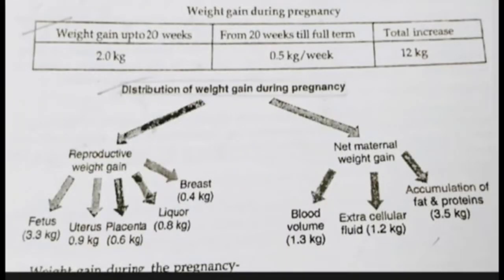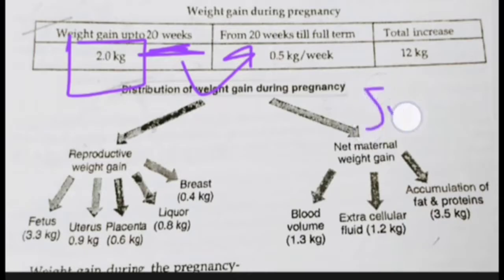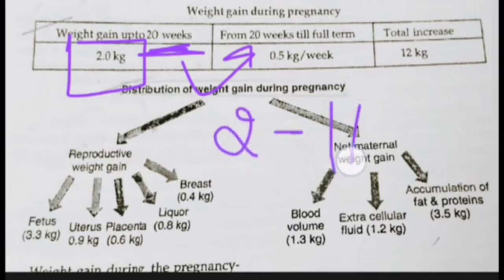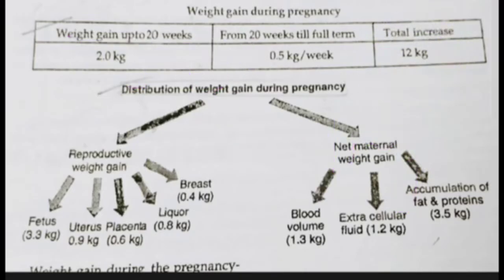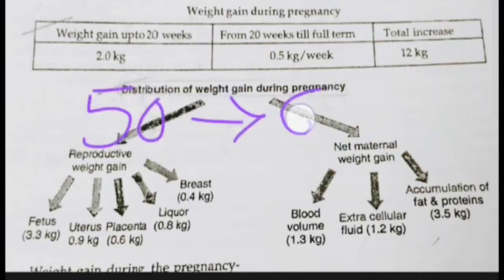Weight gained during pregnancy. Until 20 weeks, women will gain only 2 kgs. But after 20 weeks, women will start gaining 500 grams per week. In short, per 2 weeks, she will gain 1 kg. At the end of the pregnancy, she will have gained 12 kgs. For example, if the woman is 50 kgs, by the end of the pregnancy she will be 62 kgs.